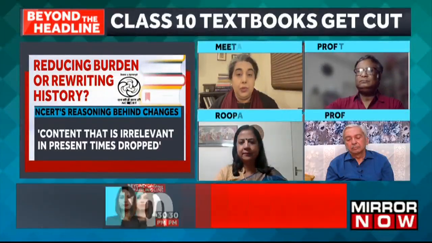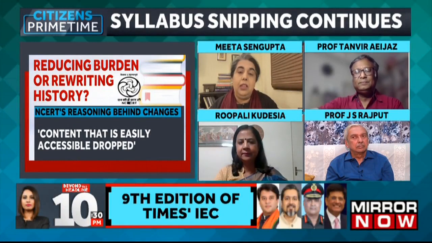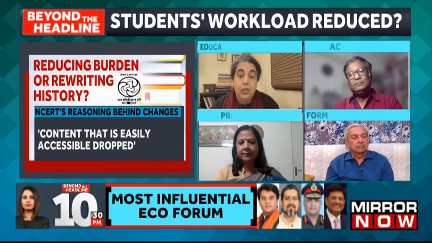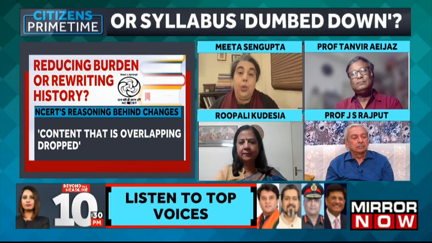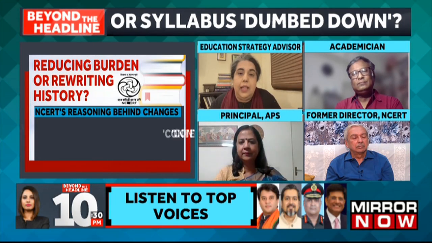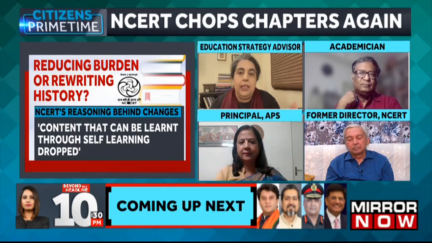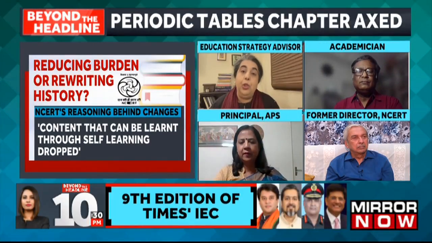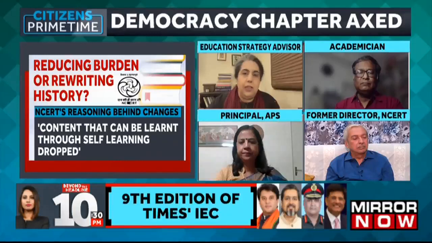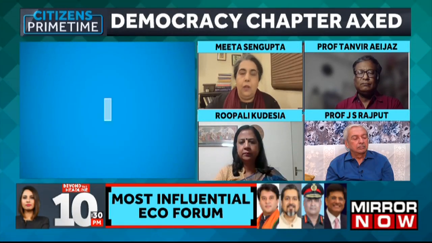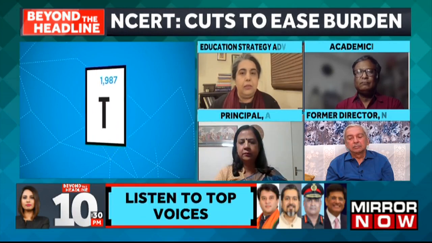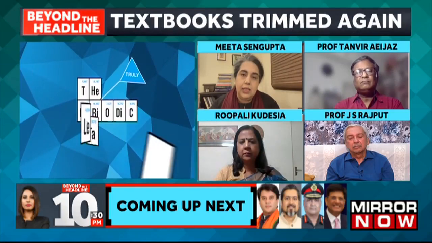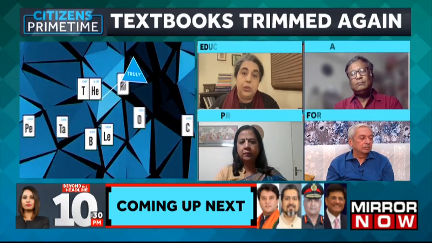And specifically, for example, for the periodic table, which I completely agree is necessary to learn in class 10, it is because it gives you a sense of how to organize the world, how to organize the chaos around you, how to put things in a certain process, in a certain methodology, how to create methodologies for your own future. You become the boss of a chemical factory, or you become the boss of a software factory, or whatever you become the boss of. You have to be organized. You have to create processes. Our system has been very rigorous in creating those processes.